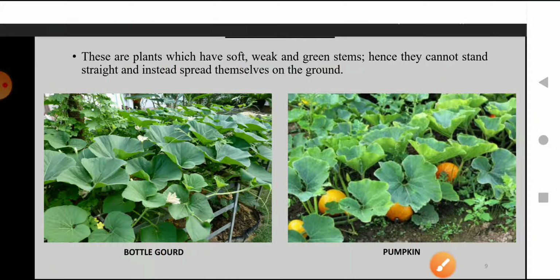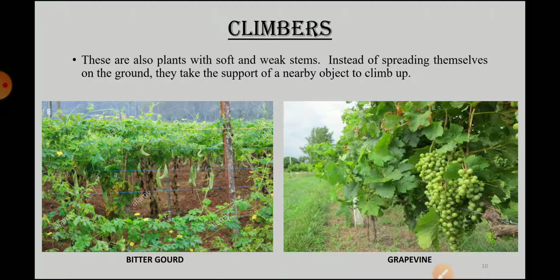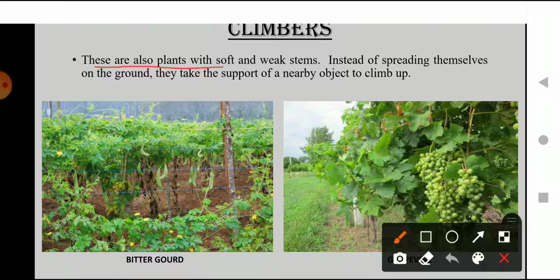Okay, now other than creeper, the second type was climbers. I hope the name is striking something in your mind. Climbers means those stems which can climb. So what are climbers? These are also plants with soft and weak stem.